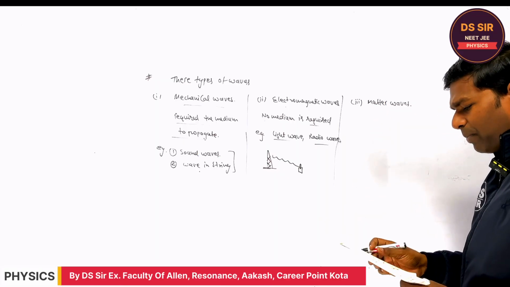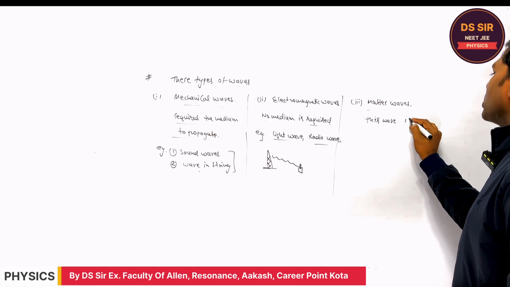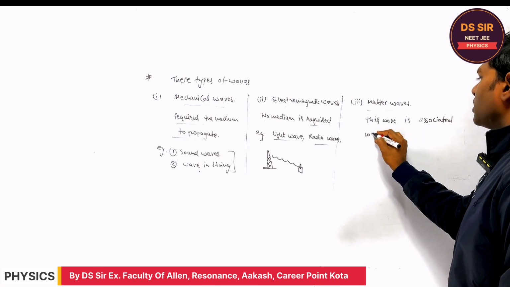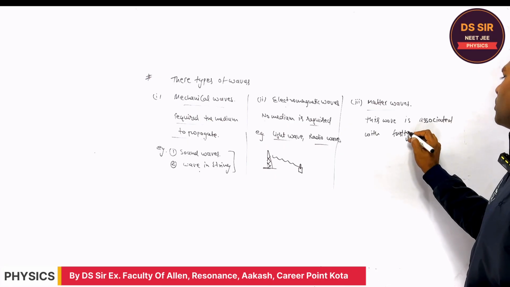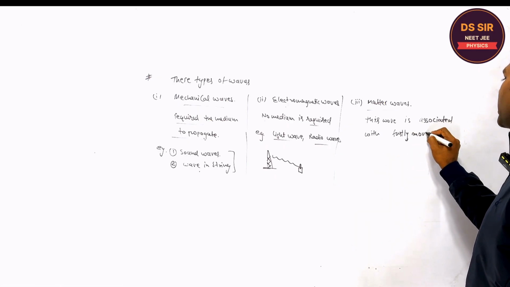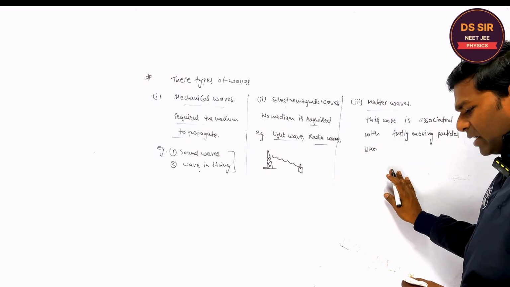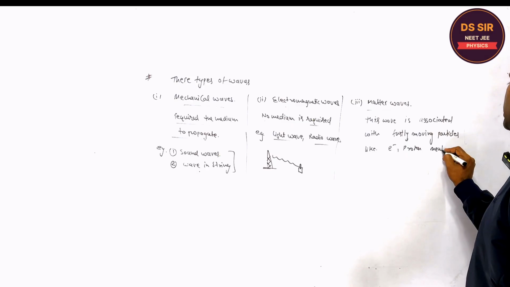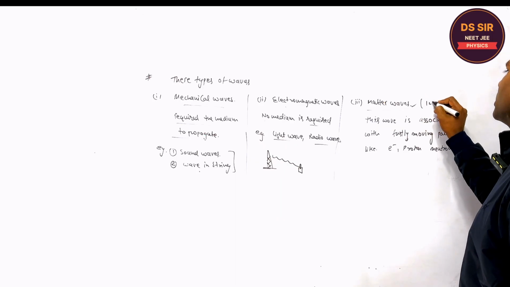This is the different parts of the wave, and this wave is associated with fast moving particles, like electron, proton, neutron, etc. We will discuss this matter wave in class 12.